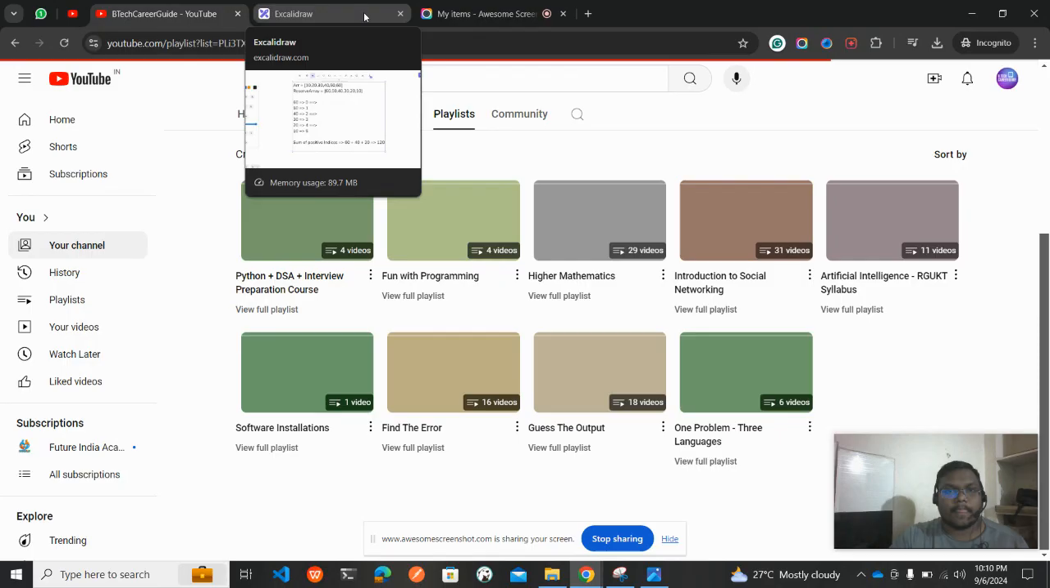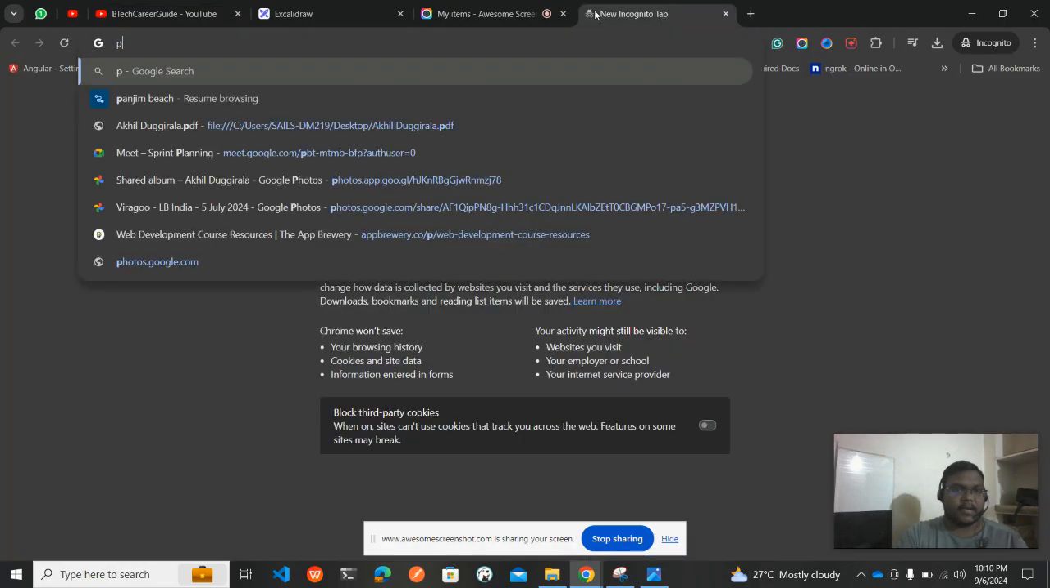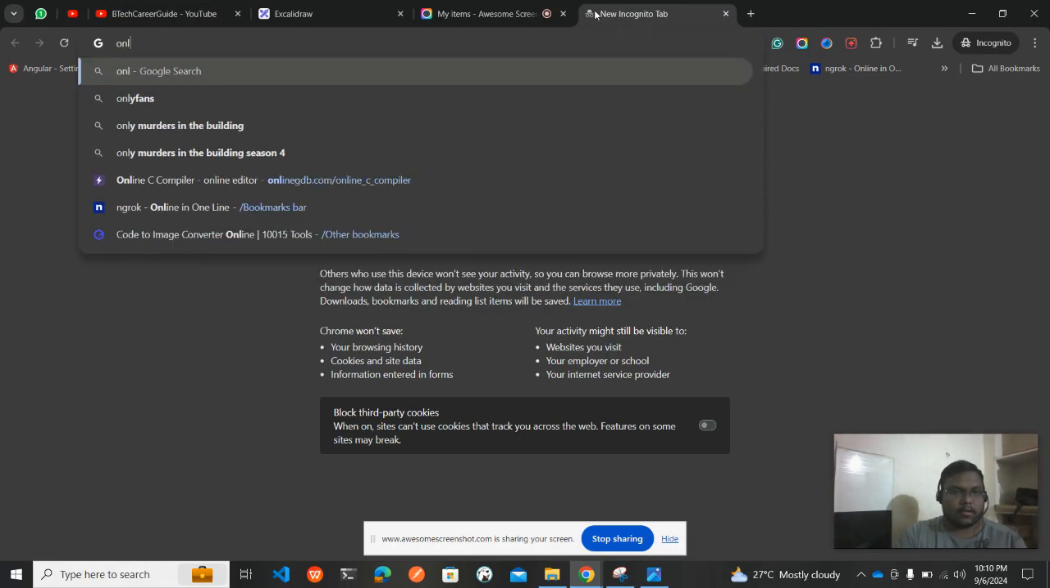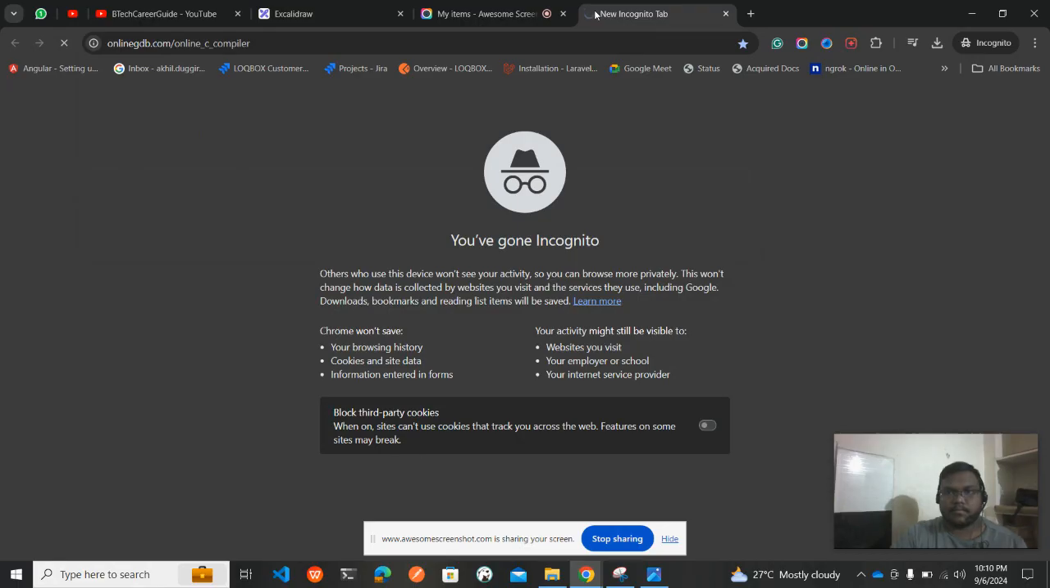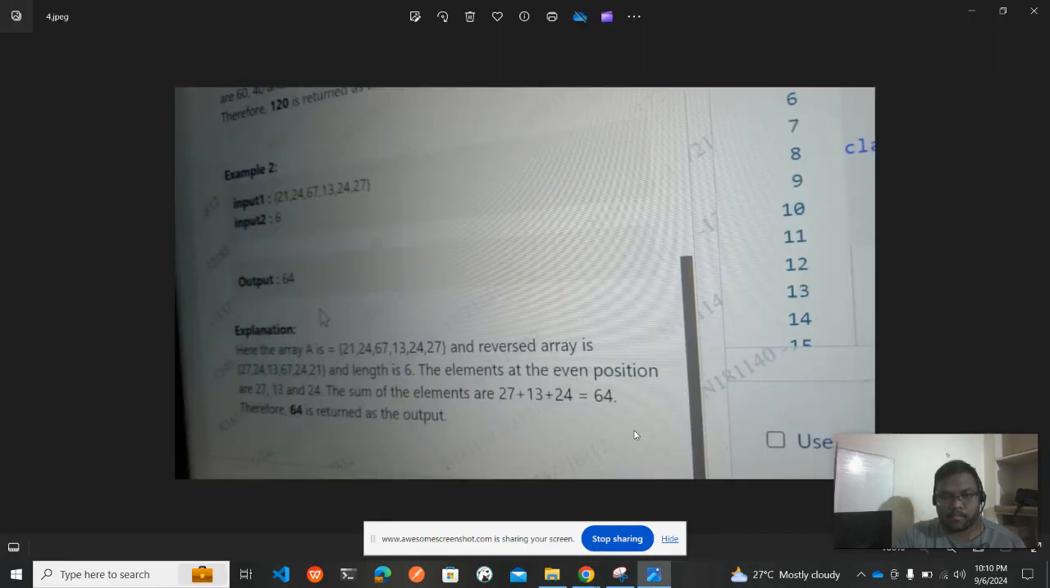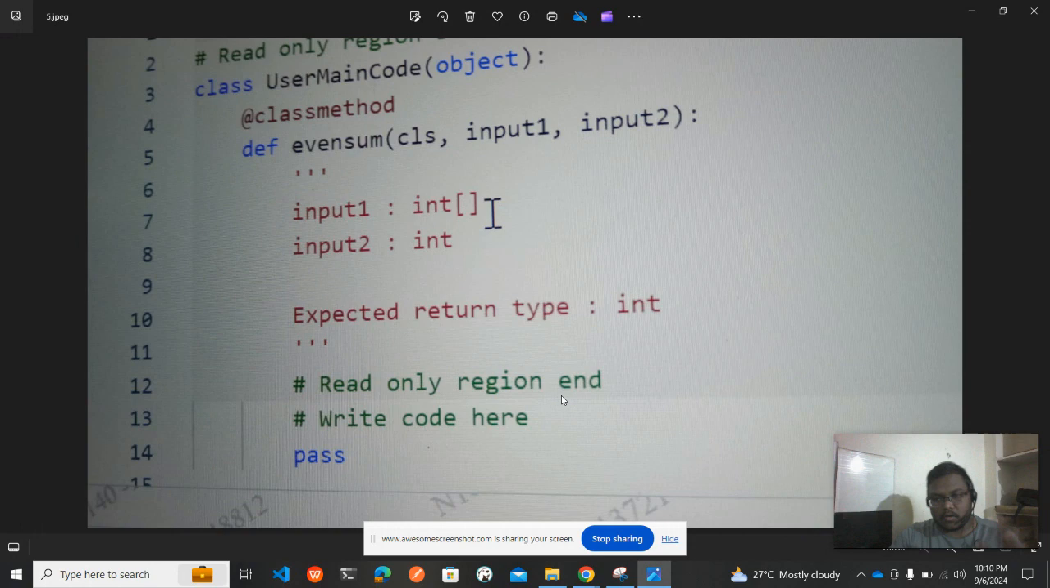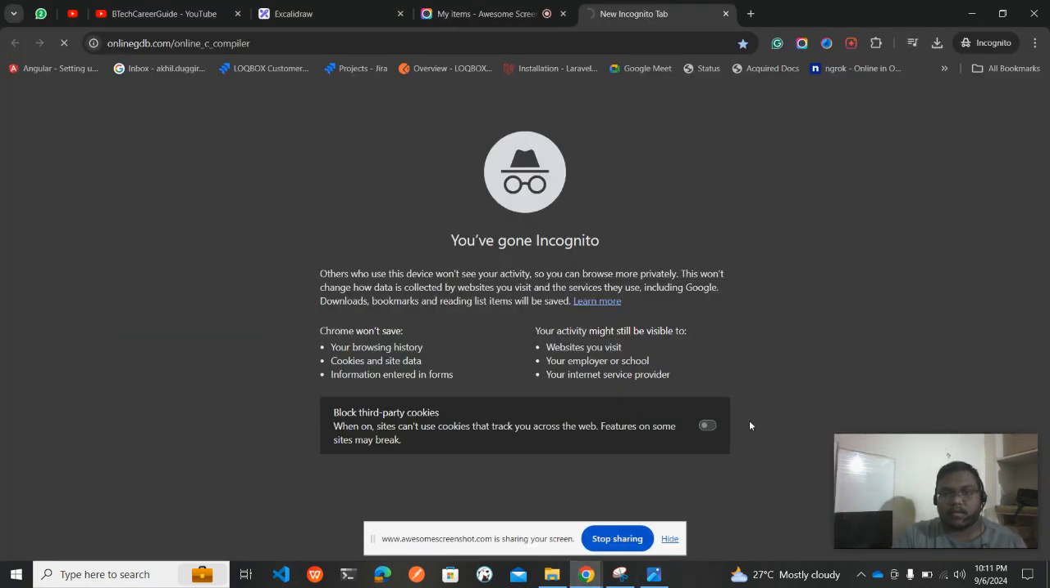Okay, so let us open my favorite compiler, online GCC. Test case 2 I'm skipping because I hope you have understood what logic needs to be written. Okay, I think I need to change my network.